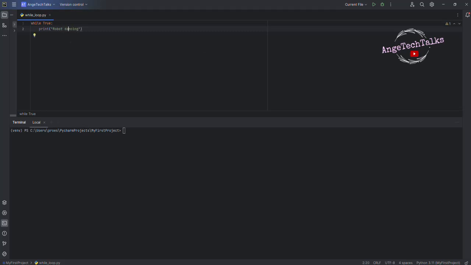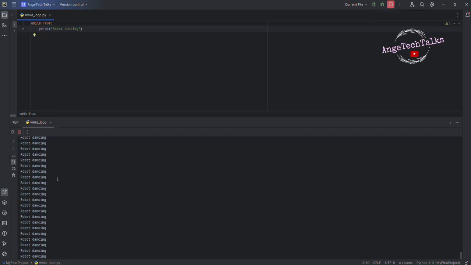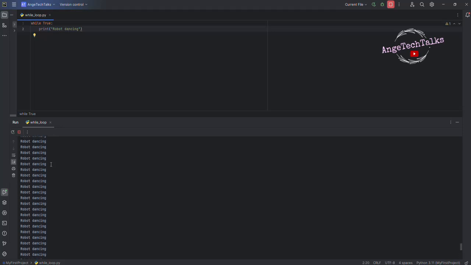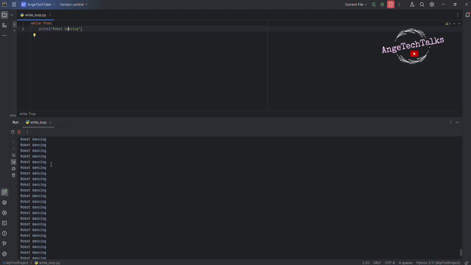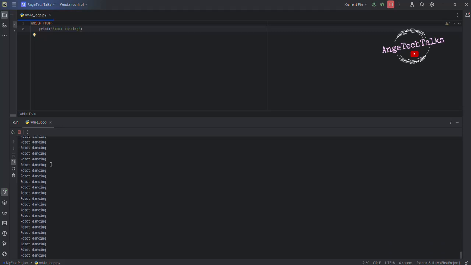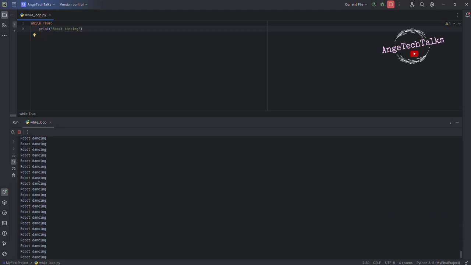Perfect. So if we run our program, see what happened. Click on the run button here. As you can see, the condition is always true. The instruction will always repeat itself, so the loop will never stop. You can see here in the terminal.